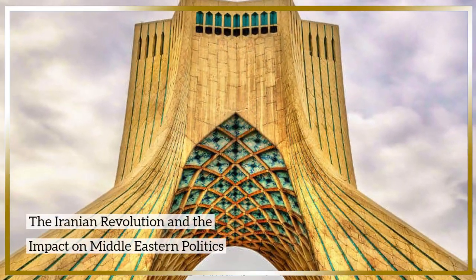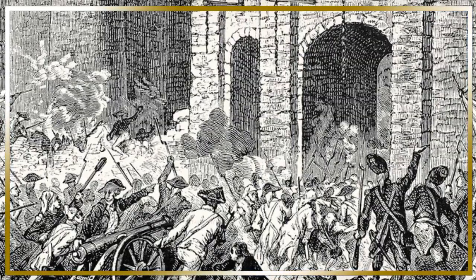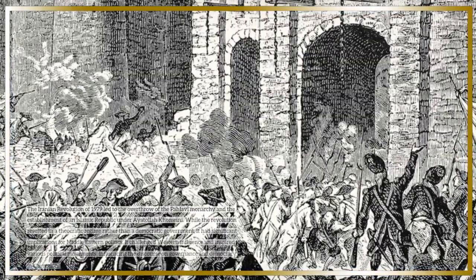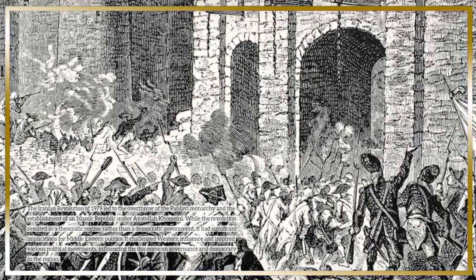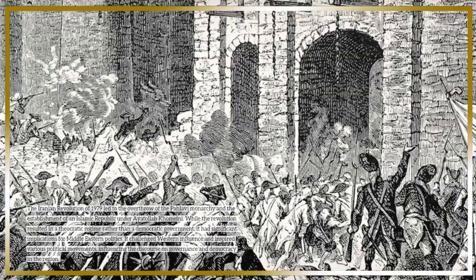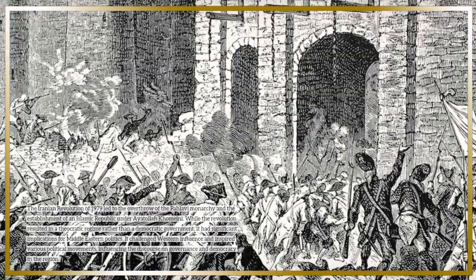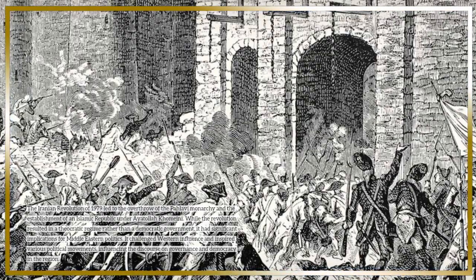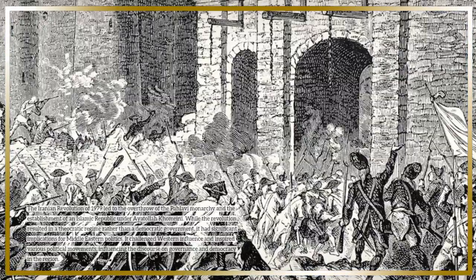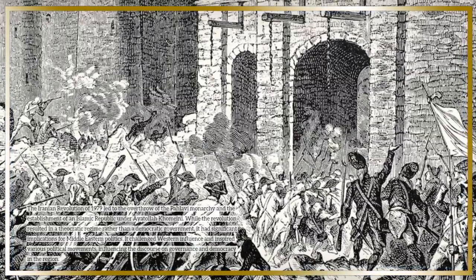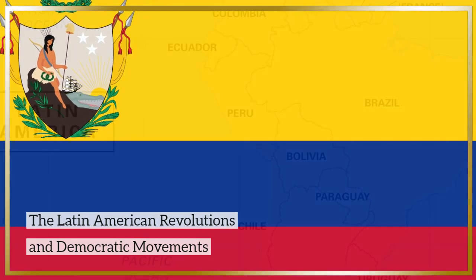The Iranian Revolution and the impact on Middle Eastern politics. The Iranian Revolution of 1979 led to the overthrow of the Pahlavi monarchy and the establishment of an Islamic republic under Ayatollah Khomeini. While the revolution resulted in a theocratic regime rather than a democratic government, it had significant implications for Middle Eastern politics. It challenged Western influence and inspired various political movements, influencing the discourse on governance and democracy in the region.